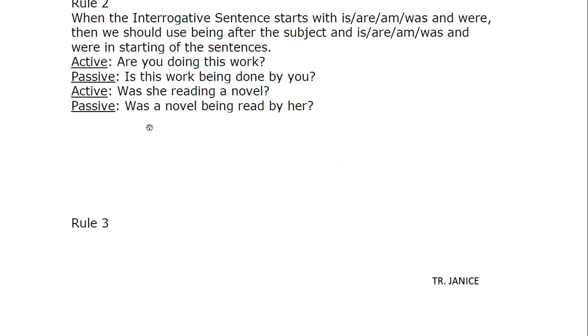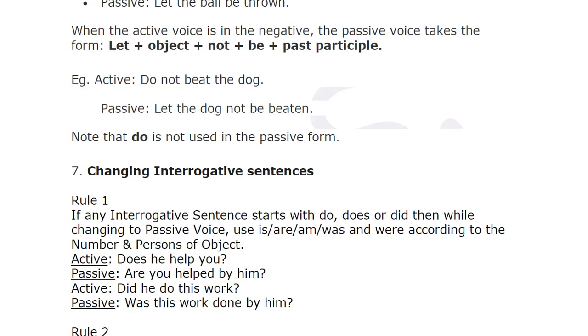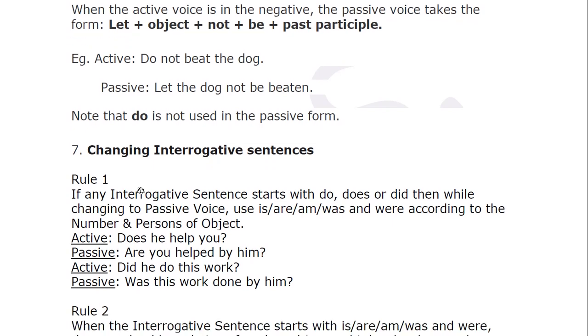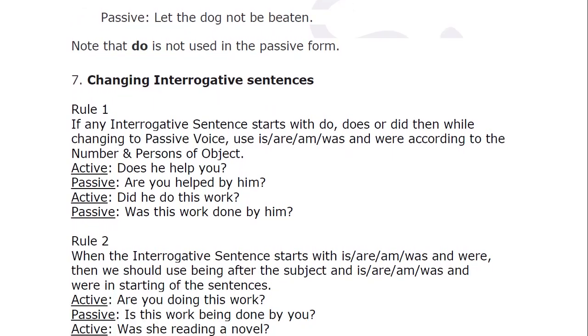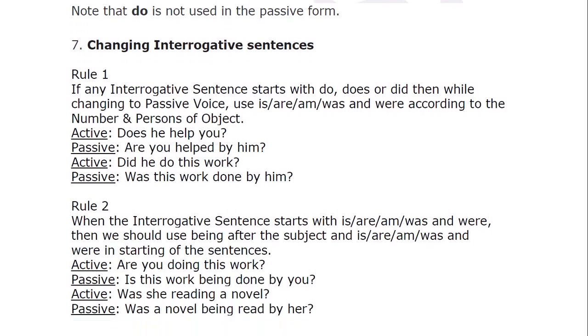Next one. So the only thing is it's starting with was. So don't get mixed up, don't get puzzled. See, remember, subject, verb, object. So you start with this. The only difference is here you had was, so you write was. You start with was. It did not start with the subject, so that's why you will also not start with the subject. You will use these words over there. So was, then what? A novel. And what did they say? Write the word being. Being. Read. Instead of reading, you will have the past tense read. By whom? By her. Clear?